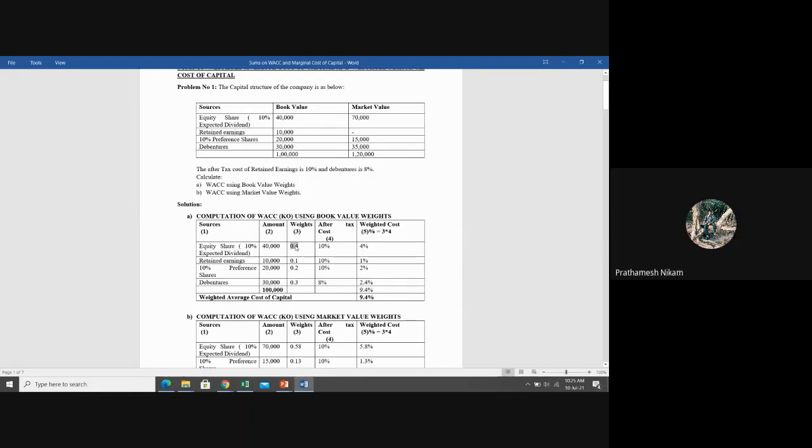Yes, 40,000 divided by 1 lakh. Very good. And then for retained earnings, it is 10,000 divided by 1 lakh. Preference shares, it is 20,000 divided by 1 lakh. Debentures, it is 30,000 divided by 1 lakh. I got the weights. Now, after tax cost, I have to write in my fourth column.